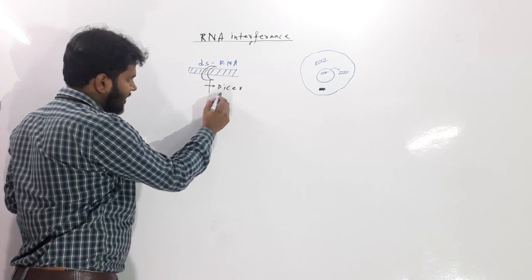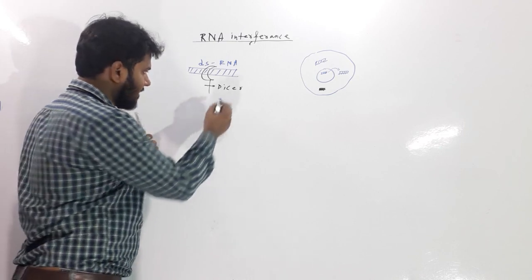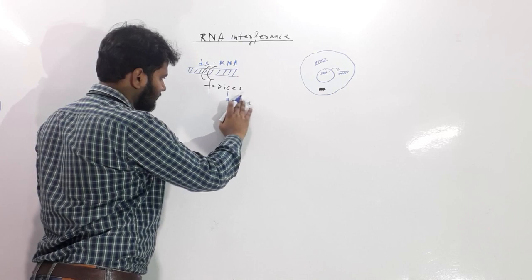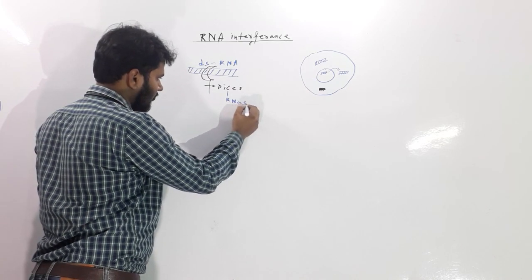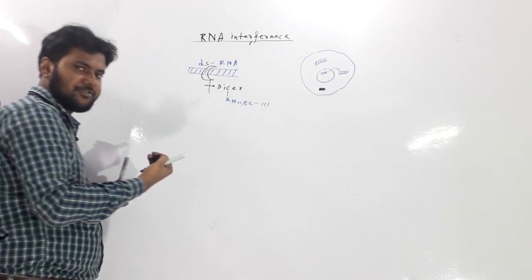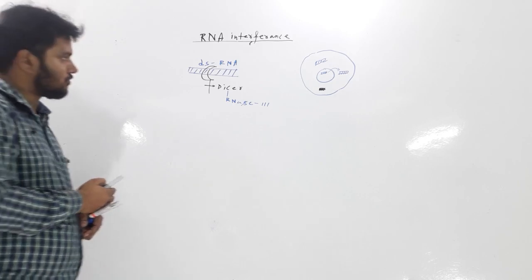This dsR is actually an RNase 3 type of enzyme. That means it will cleave double-stranded RNA into small fragments.